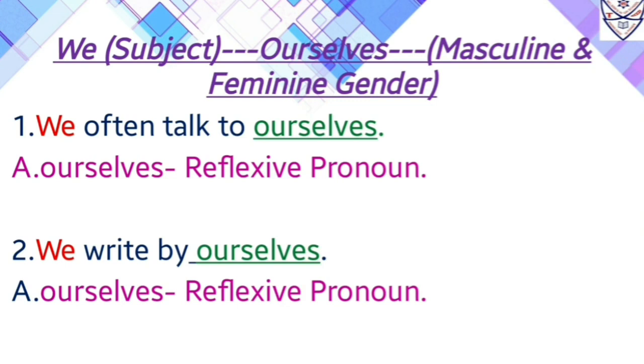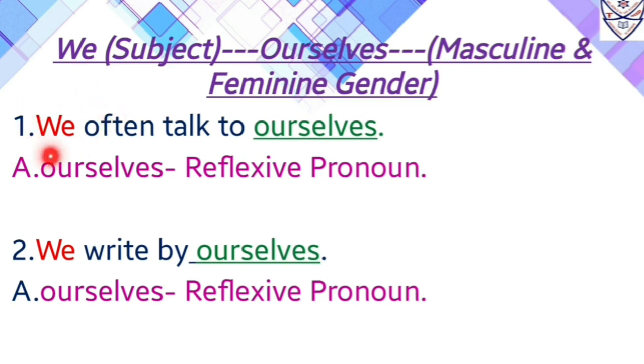Now we is a pronoun that is used as a subject in the sentence. Now with we we use ourselves as a reflexive pronoun. Now ourselves stands for the masculine and feminine gender. Let us start with the examples. First one, we often talk to ourselves.